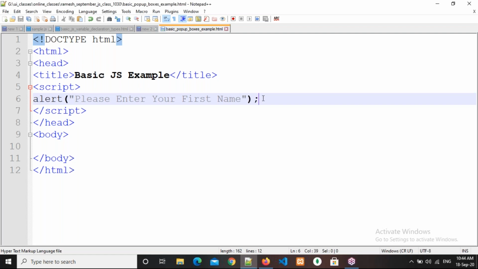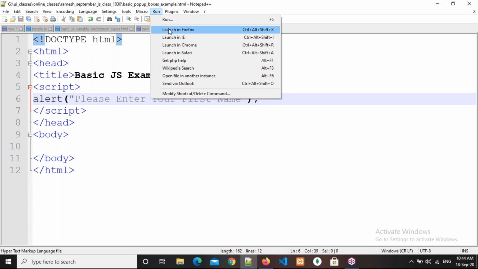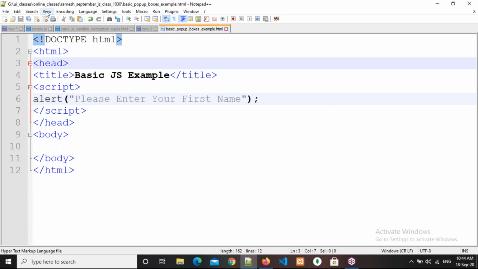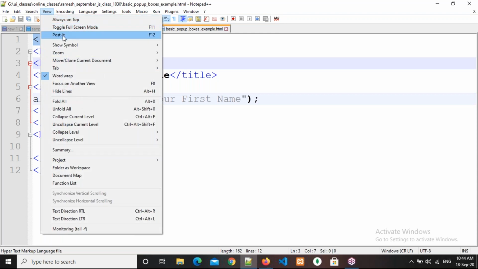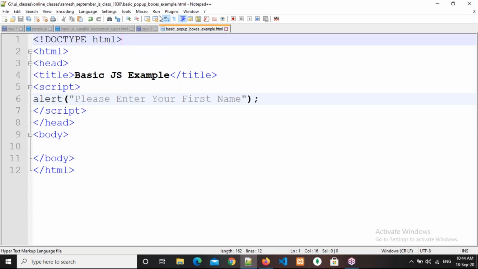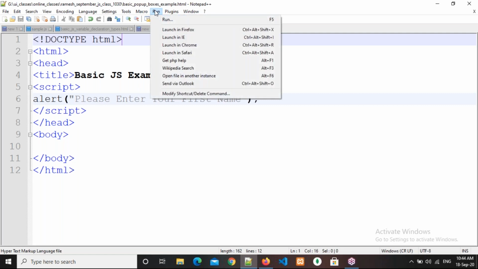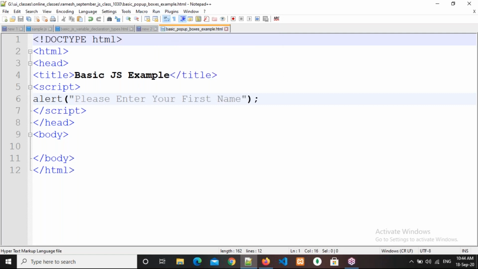Now I'm going to execute this. For that I need to go to the Run menu, or else if your Notepad++ is the latest version, go to the View menu and you can find an option called view current file in, where you can execute it. Mine is an old version, so it is in the Run menu. Launch in Firefox.